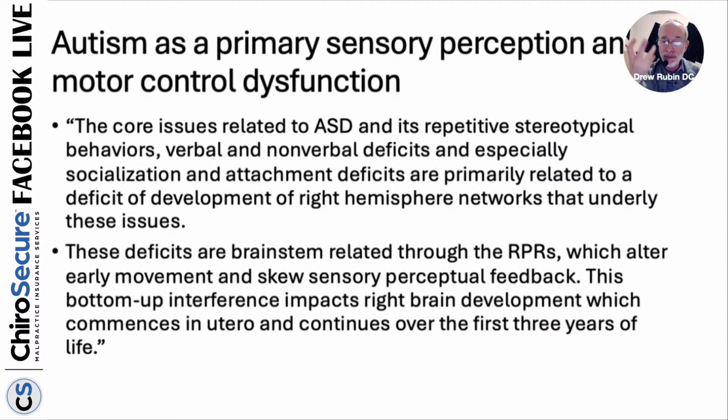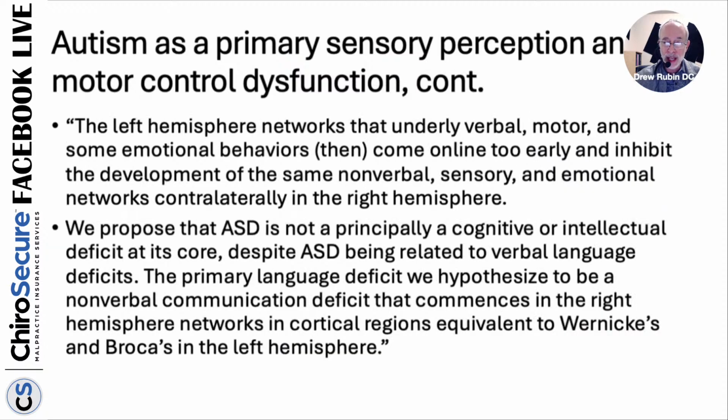This bottom-up interference impacts right brain development, which commences in utero and continues over the first 3 years of life. The left hemisphere networks that underlie verbal, like Broca's, motor, and some behavioral and emotional behaviors, come online too early and inhibit the development of the same nonverbal sensory and emotional networks contralaterally in the right hemisphere.